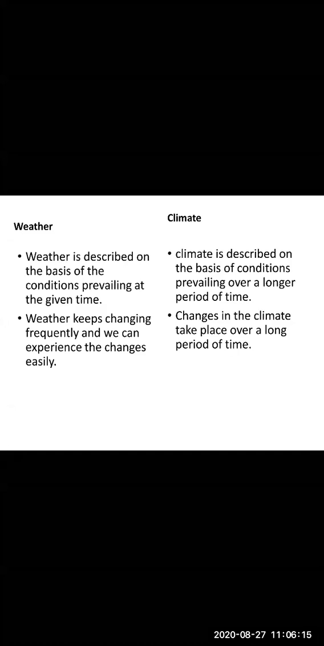Next, weather keeps changing frequently and we can experience the changes easily. Weather is for a short period of time, not for a longer duration. It keeps on changing frequently and we experience such changes easily. Whereas changes in the climate take place over a long period of time. Climate does not change quickly; it takes a longer period of time.